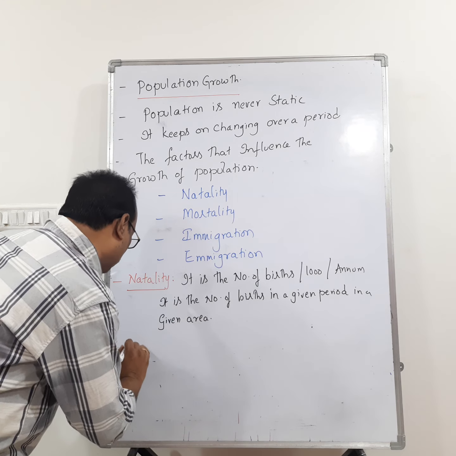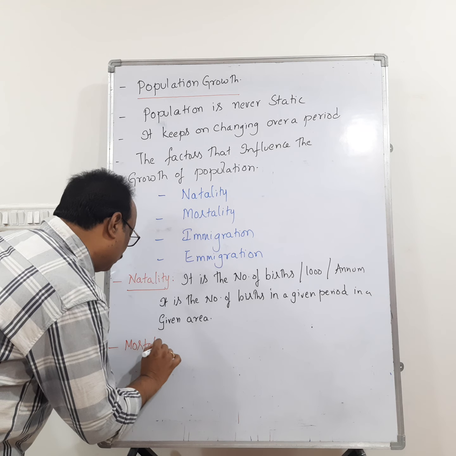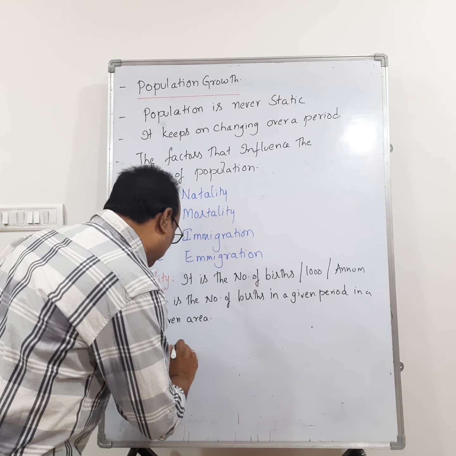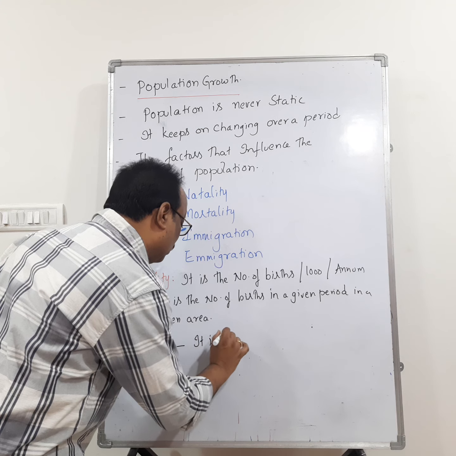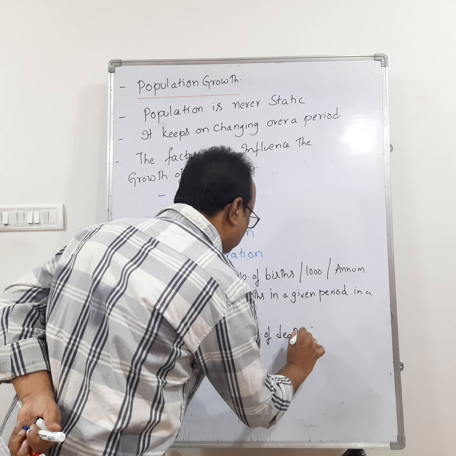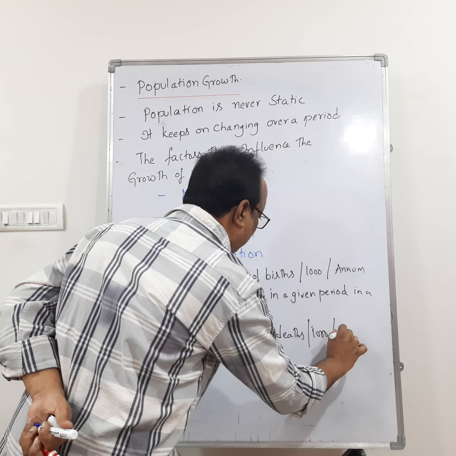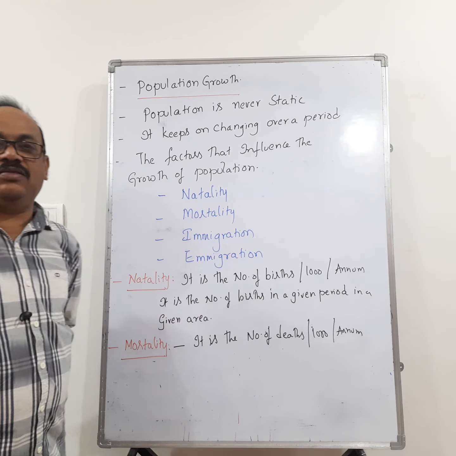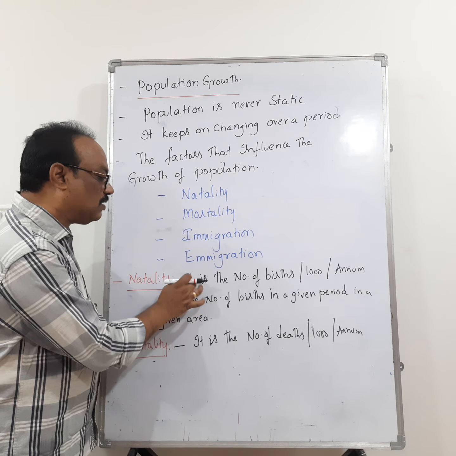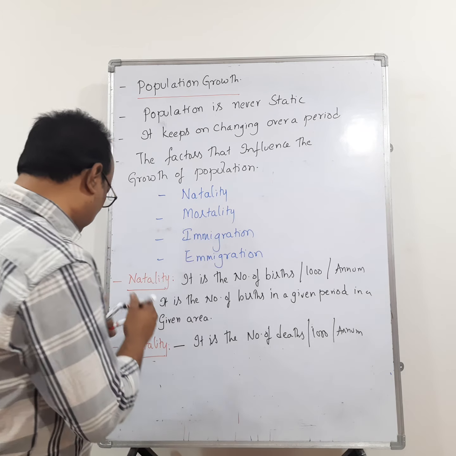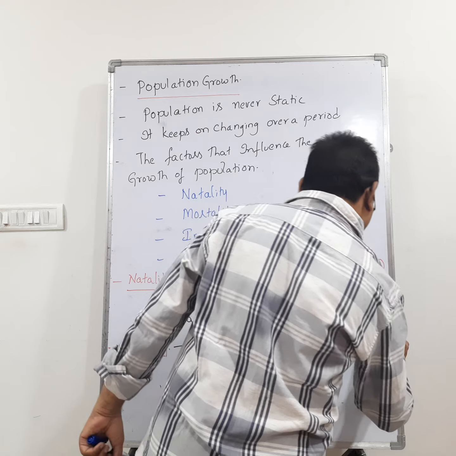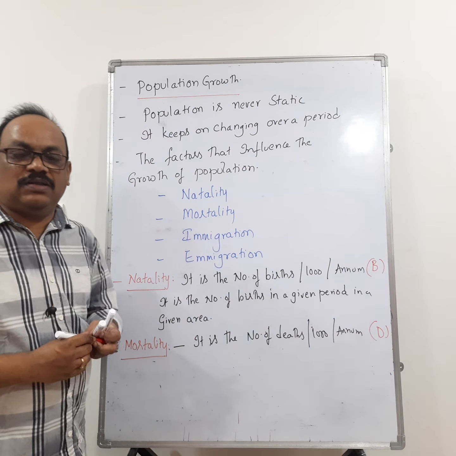The second one is mortality. How do you define mortality? For example, take humans. In case of humans, it is the number of deaths per thousand per annum, which is called the death rate. And this one is the birth rate in case of human beings. So you can designate natality as the birth rate. You can use the letter B here and the letter D here. B means birth rate, D means death rate.